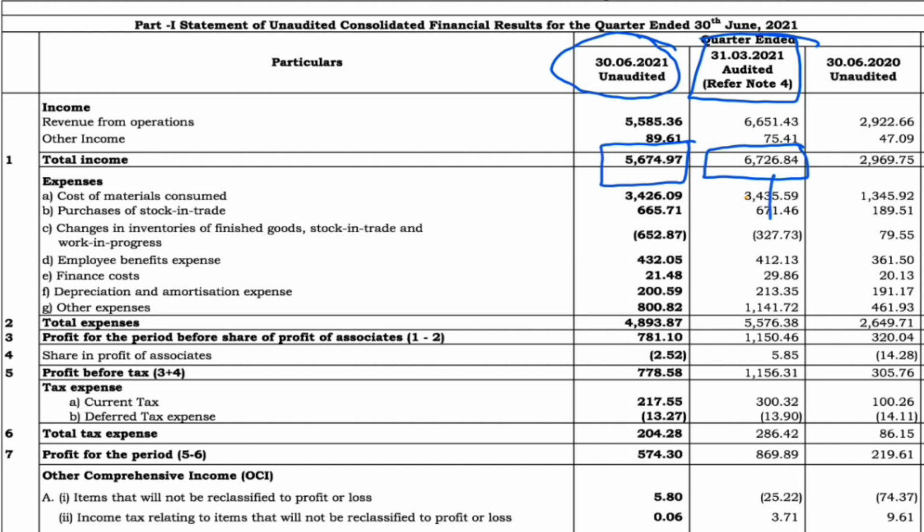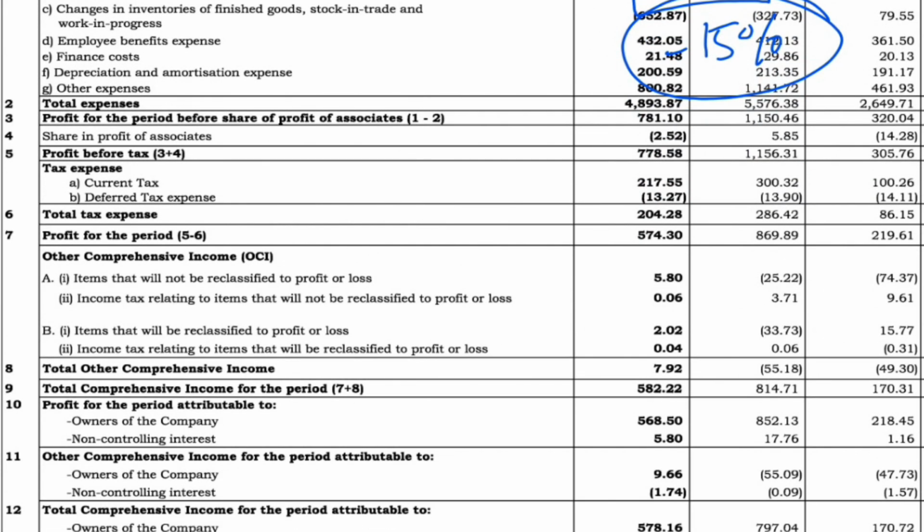So here we see a 15% revenue drop. If we see what is happening with the profit, the last quarter the company reported 870 crores approximately, and this quarter the company has reported 574 crores. So from the profit of the last quarter to this quarter, we see a drop in profit of 34%.